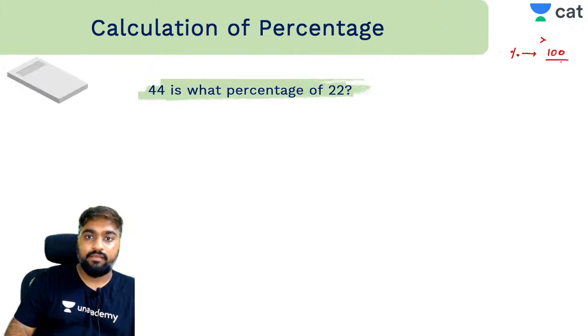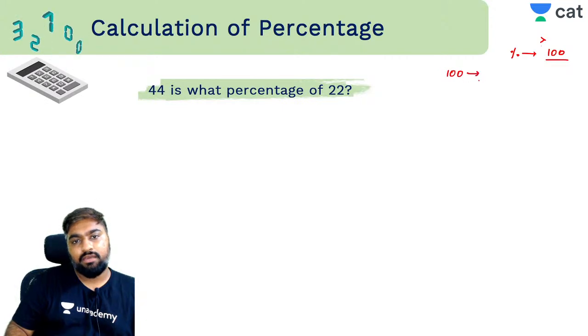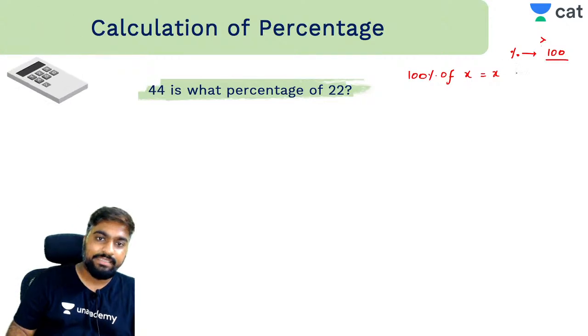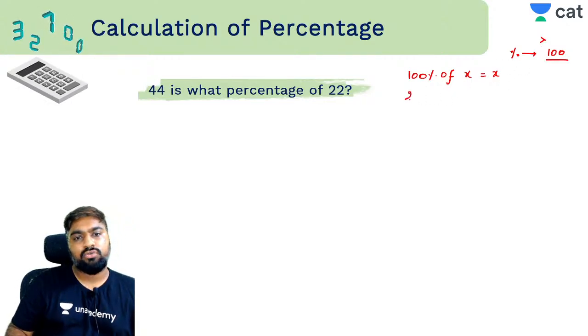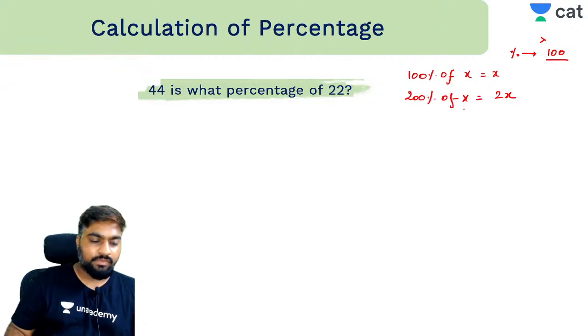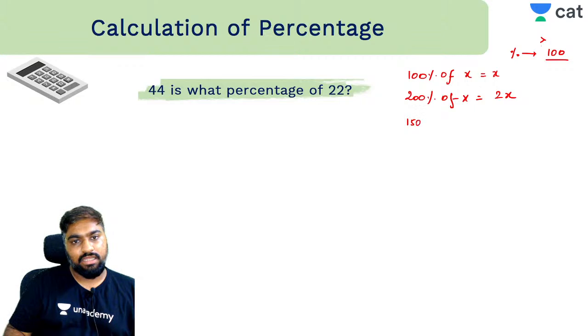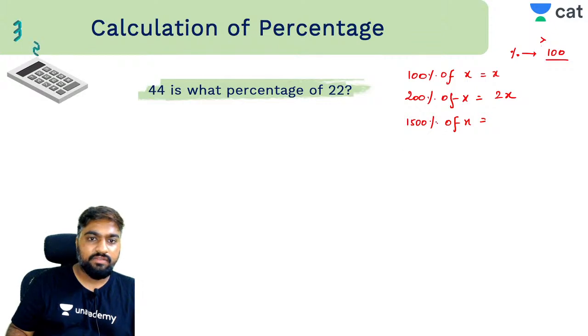It does. 100 is when you have the same term. Let's say if I ask what is 100% of x, 100% of x क्या है? X itself. Correct? तो when I say 200% of x, it becomes what? 2 times x, है ना? 200% मतलब क्या? इसका डबल. If I ask you how much is 1500% of x, quickly tell me. How much is 1500% of x in terms of x? जल्दी बताओ.